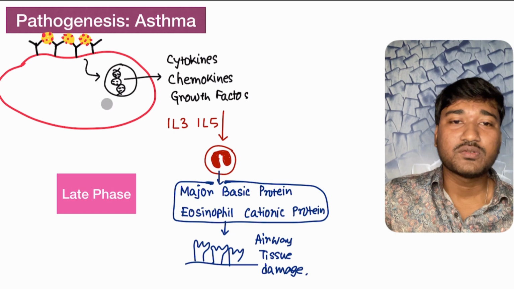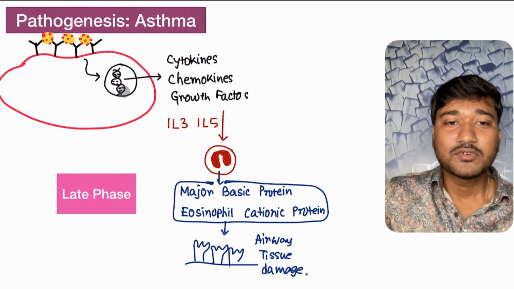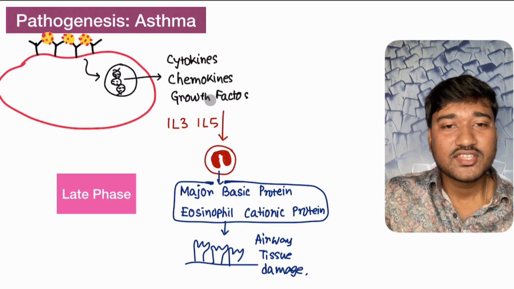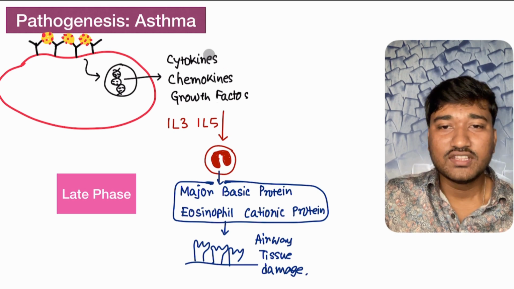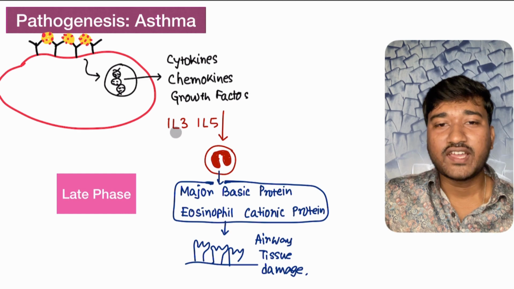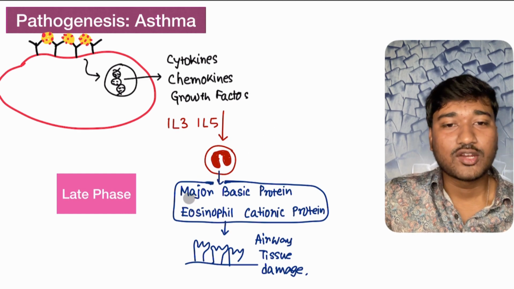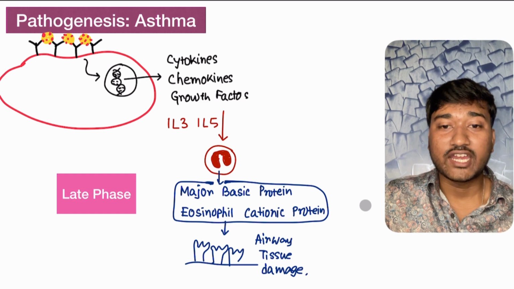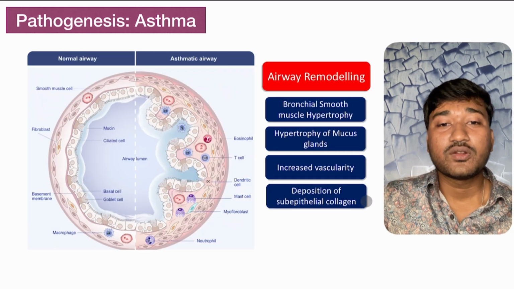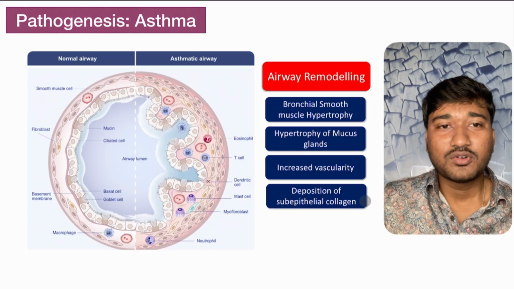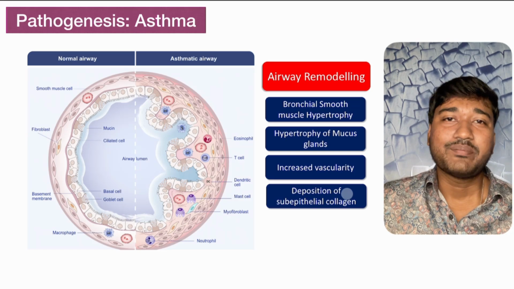In the late phase, we have this DNA, and this DNA is going to produce some proteins like cytokines, chemokines, and growth factors. As all this production requires some time, we call it late phase. Interleukin 3 and 5 are most notable. They will attract the eosinophil. Here there will be major basic protein and eosinophil cationic protein, and eventually airway remodeling. This is all about our asthma pathogenesis.